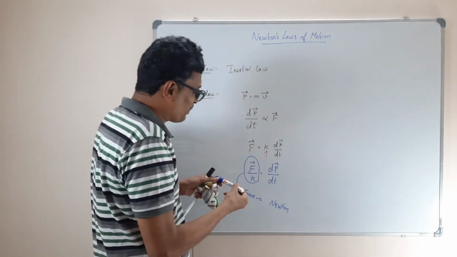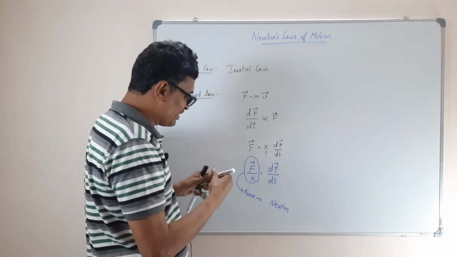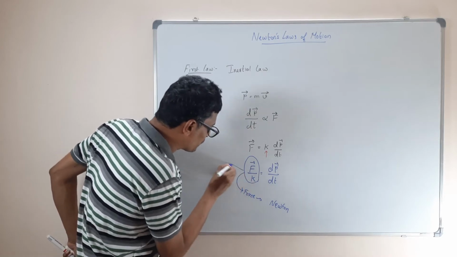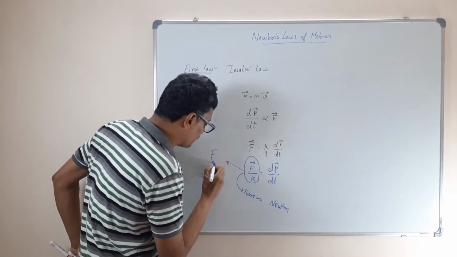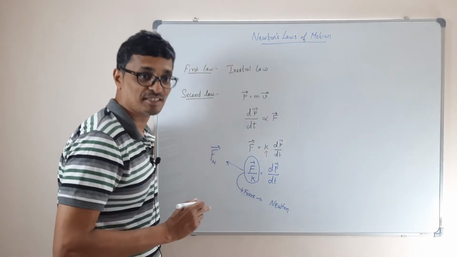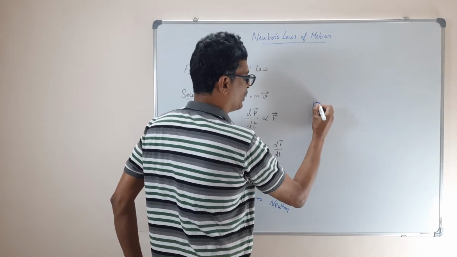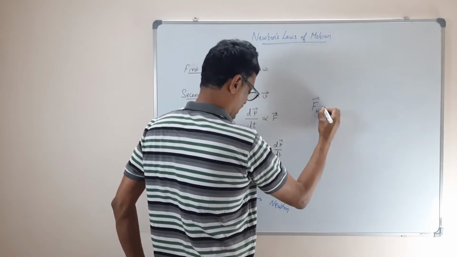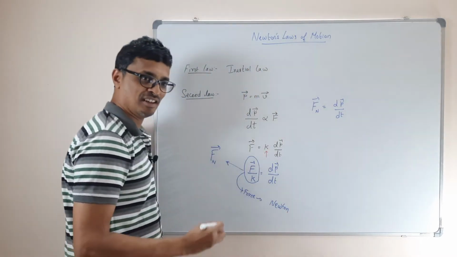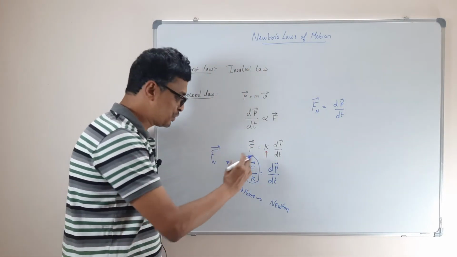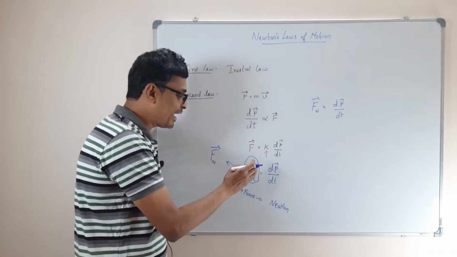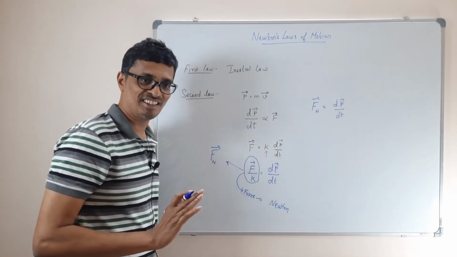So in that case, what happened? I don't have to write like this. When I modify this force, let me call it F Newton. F Newton is what? That has already taken the constant. Doesn't matter about the constant. So then I can write F Newton force is equal to dP by dt. So what we have done is, by the choice of units, we have actually swallowed the proportionality constant and we wrote it.